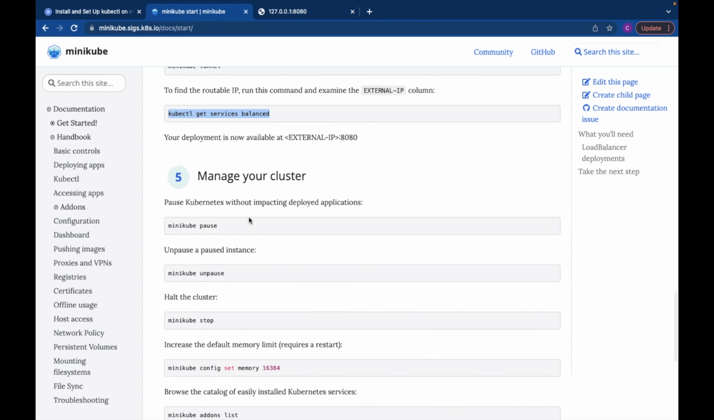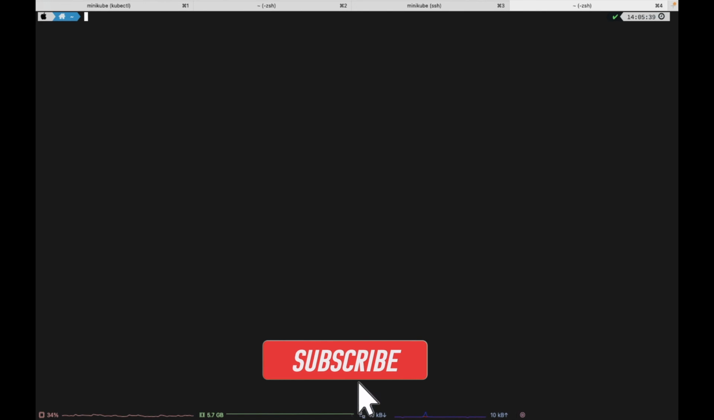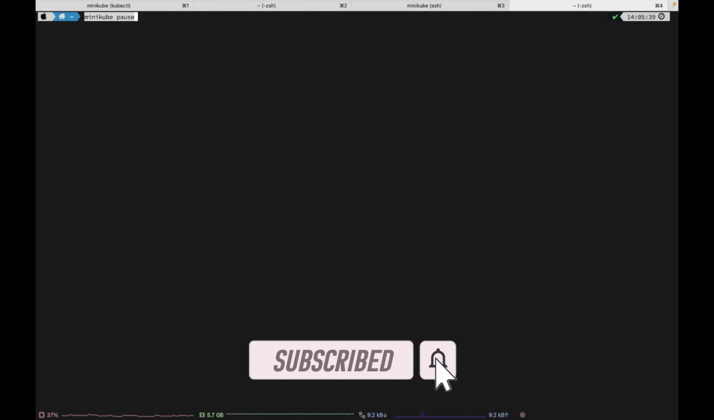Okay, so now how can we manage our cluster using Kubernetes and Minikube? If you want to pause Kubernetes without impacting the deployed application, you can run this minikube pause command. I will just complete this, clear, paste this command, and hit enter.